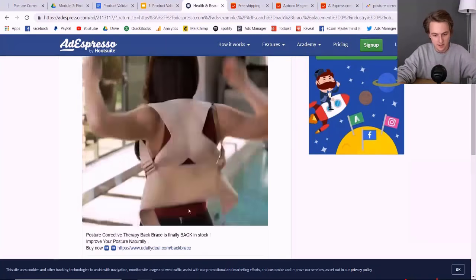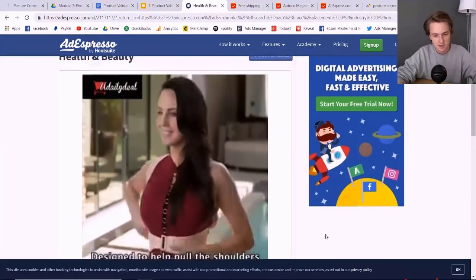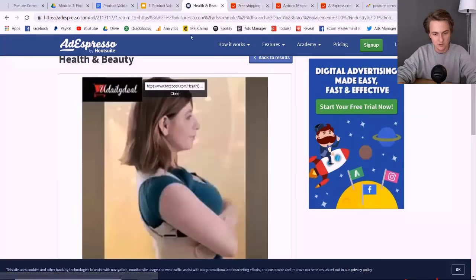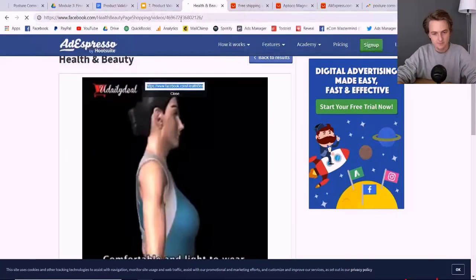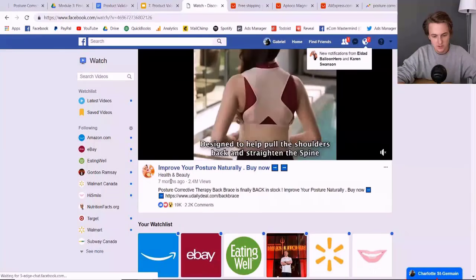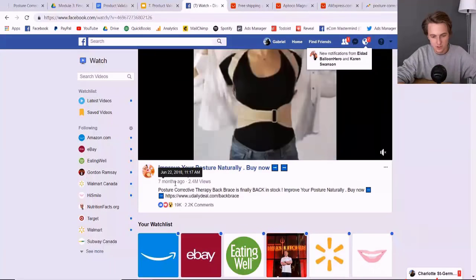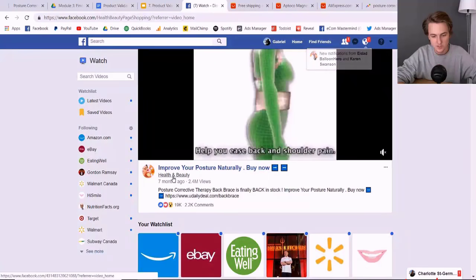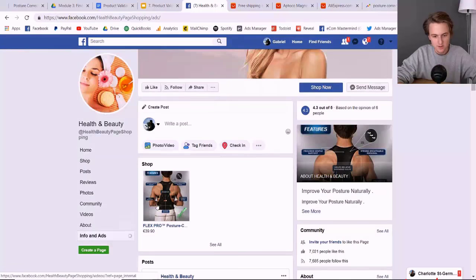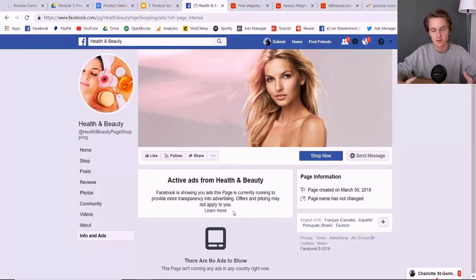And so let me play that ad for you. And so I saw this ad and I was like, okay, this is a pretty good sign. And so then I decided to go more in depth. So I show video URL and then check it out, see what they're doing. And you see 7 months ago, so this June 22nd, 2.4 million views. And it seemed like they were doing really well with it, right? And then I checked the info and ads, and there was nothing to show back then as well. I think it's because these guys don't actually run off one main page. They just do a bunch of these health and beauty pages.